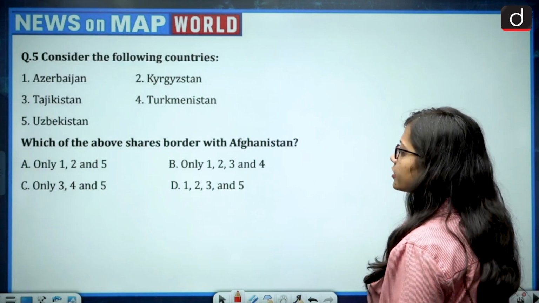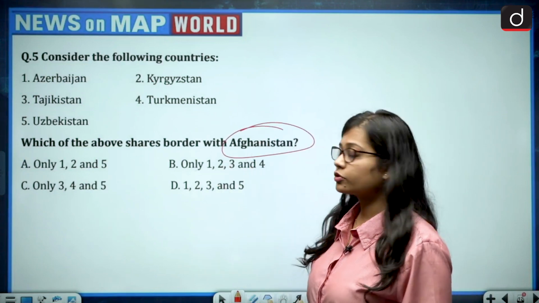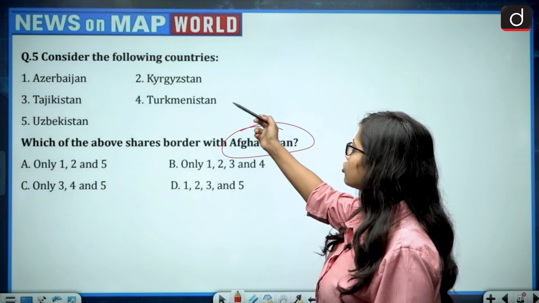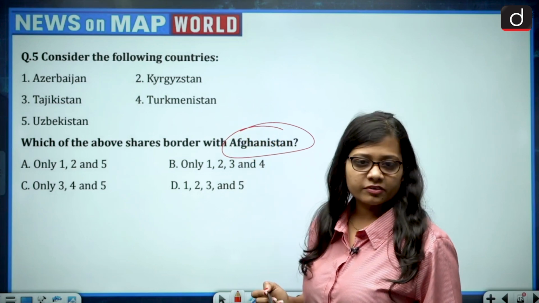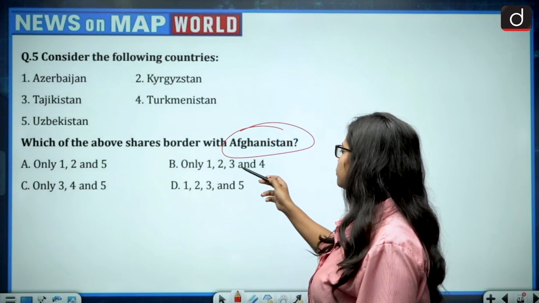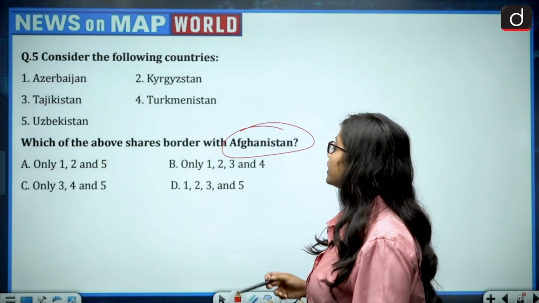Consider the following countries. Which of the above shares border with Afghanistan? The given countries are Azerbaijan, Kyrgyzstan, Tajikistan, Turkmenistan and Uzbekistan. And the options given are: only 1, 2 and 5; only 1, 2, 3 and 4; only 3, 4 and 5; or 1, 2, 3 and 5.